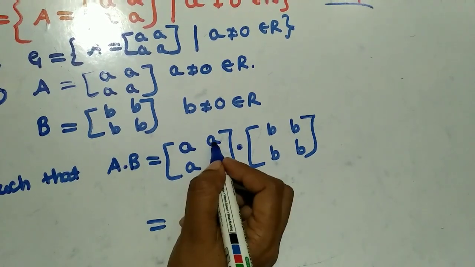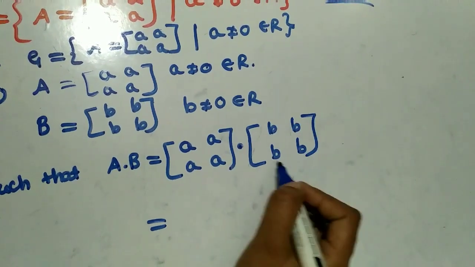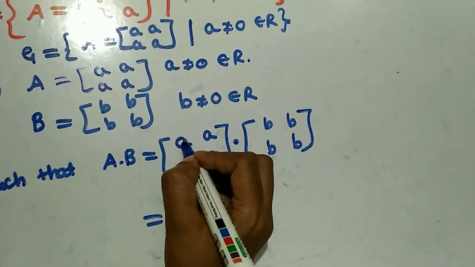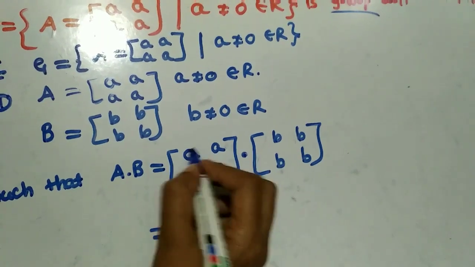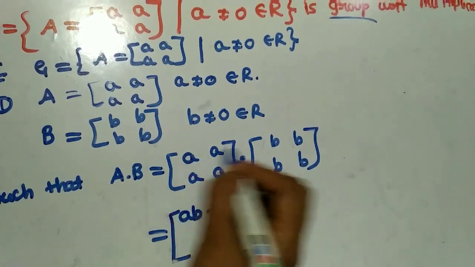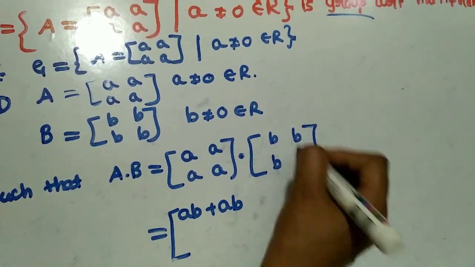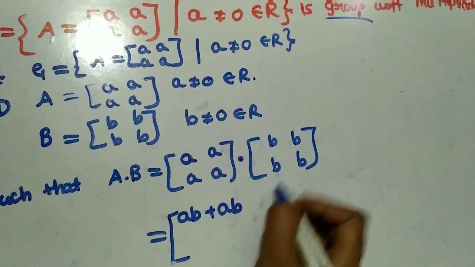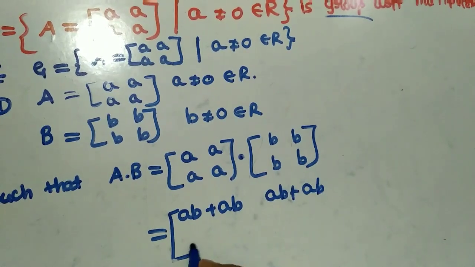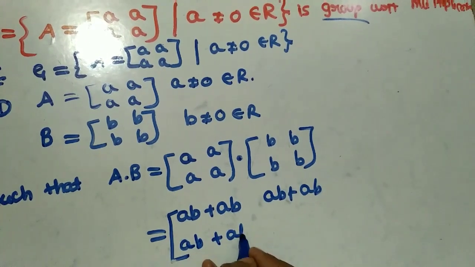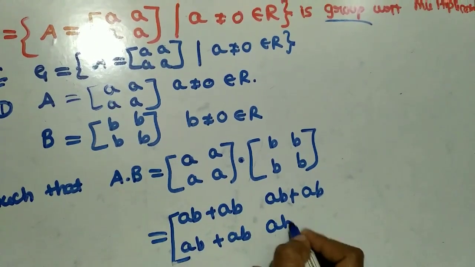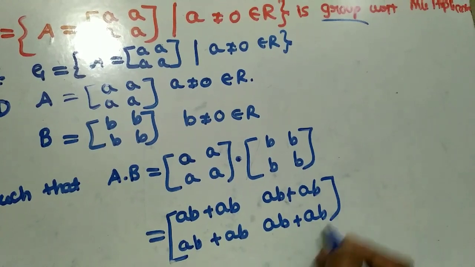So how to do the product of two matrices? Take the first row and multiply with the second matrix's first column. First element into first: A dot B is AB plus AB. Next, first row into second column: AB plus AB. Second row with first column: AB plus AB. Second row with second column: AB plus AB.